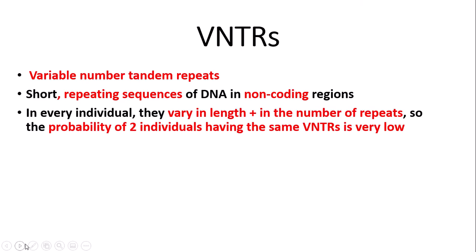In every individual, VNTRs vary in length and in the number of repeats, so the probability of two individuals having the same VNTRs is very low. Because of this, VNTRs are very useful in genetic fingerprinting. Because VNTRs differ a lot between different people, we can identify people, so criminals, more easily.